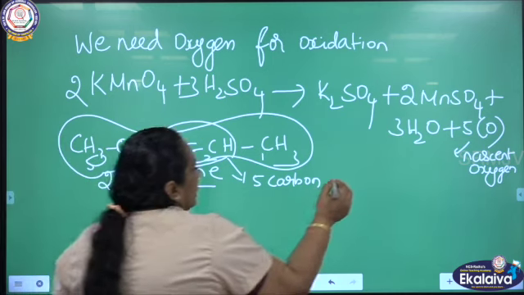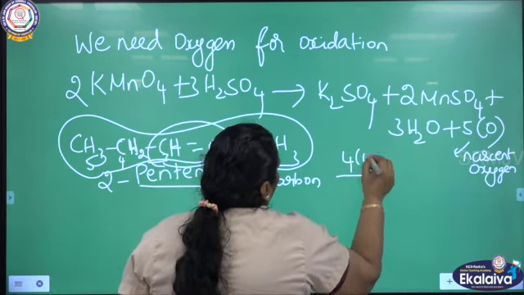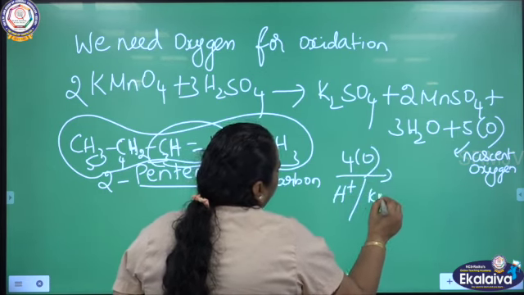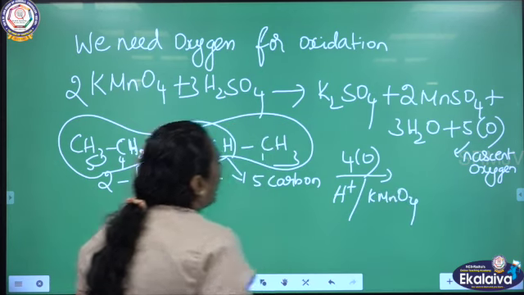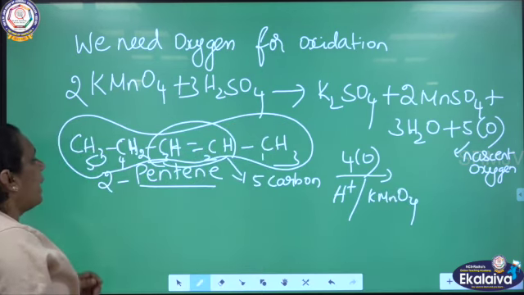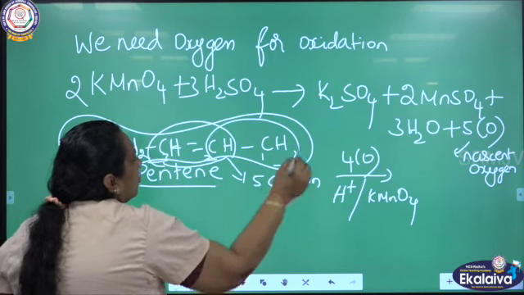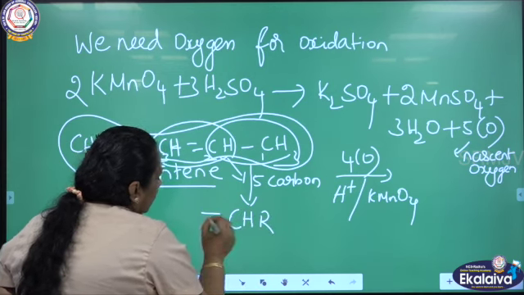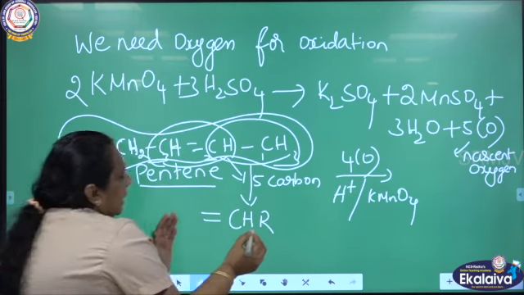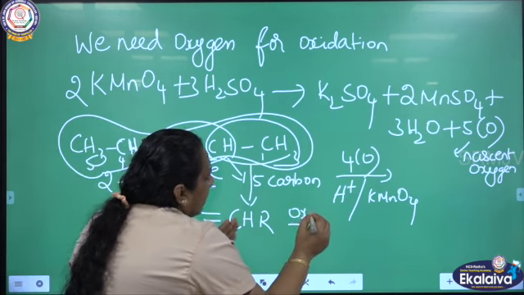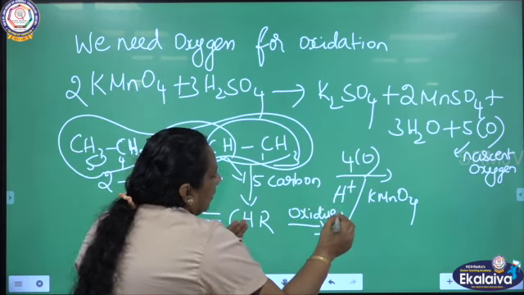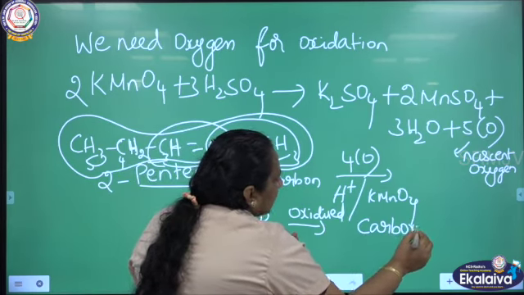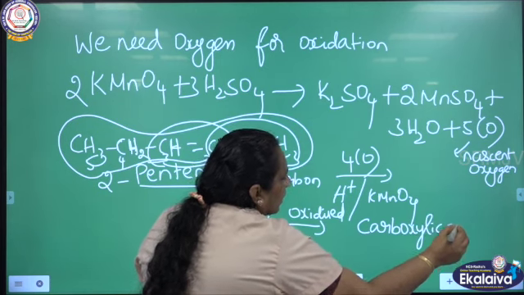So we are going to say this 2-pentene undergoes oxidation using acidified potassium permanganate. Already I told you, what is the group here? Actually, it is the CHR group. So this is nothing but double bond CHR. When double bond CHR is oxidized, what product do I have to get? Carboxylic acids. So when double bond CHR is oxidized, I am going to get carboxylic acid.